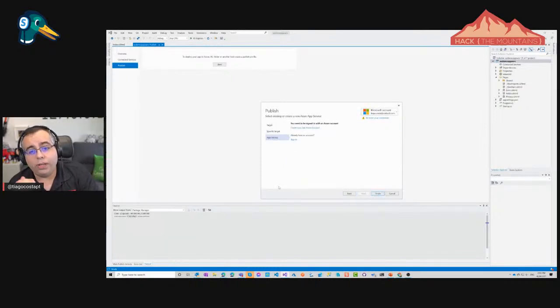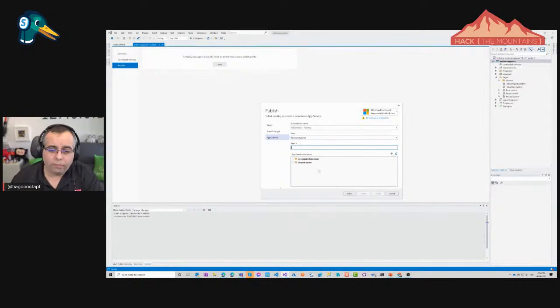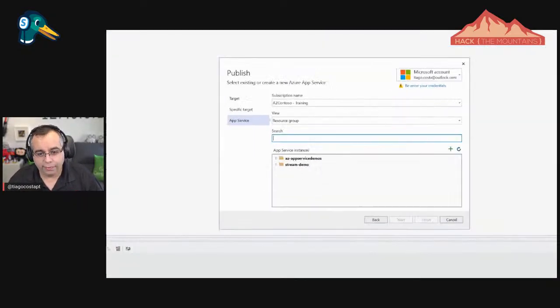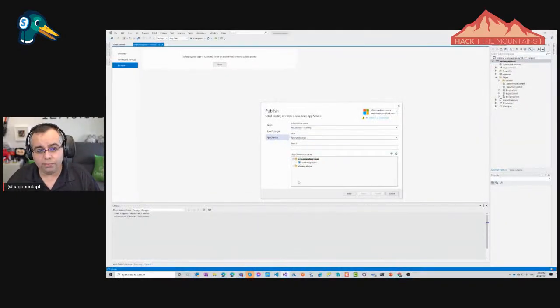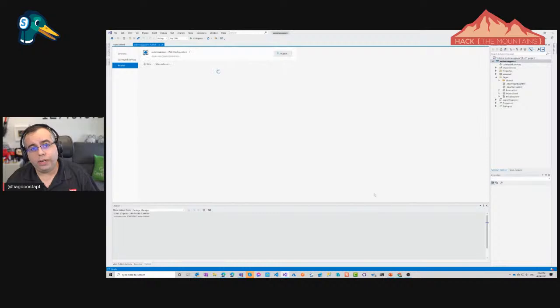And now this is logging my user into Azure. It should take a while, but it should refresh automatically. So we just need to wait. There you go. This is my AZ App Services demo that we have here. It's here with the icon of a folder, but it's my resource group. If I open this one, I have there AZ Demo App Server, and I'll just finish. When I did this, I downloaded the publishing profile.